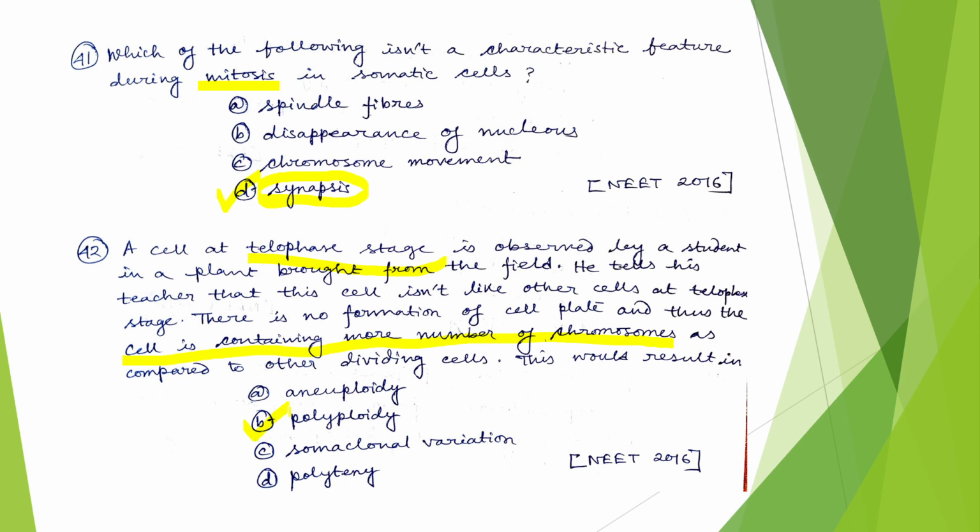So here it is written that the cell is containing more number of chromosomes and the cell plate has not formed yet at telophase stage. So it is the result of polyploidy. It is a condition of polyploidy. So with this we end our today's question answer discussion here.